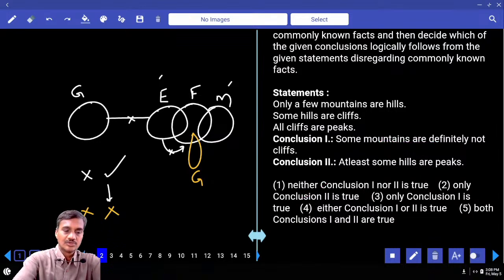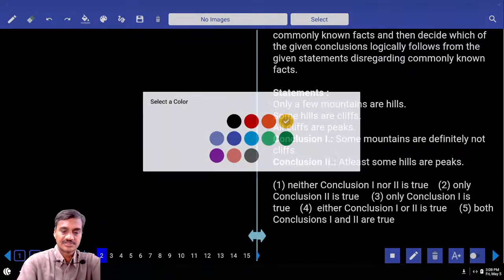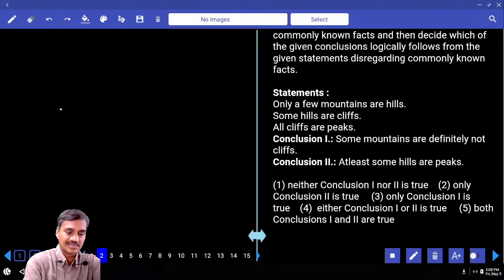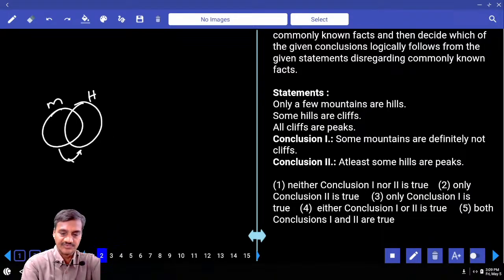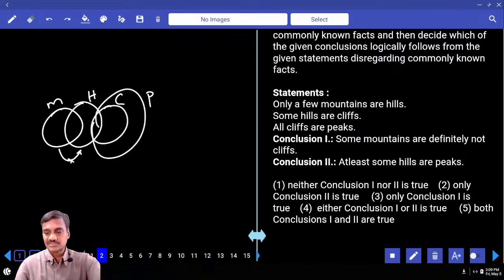Then second, only a few mountains are hills. Only some of the mountains are hills but not all. And in the same way, some hills are cliff, hill and a cliff. All these cliffs are what? All cliffs are peak. And the first conclusion, some mountains are not cliff. No mountain is a cliff, so some mountains are not cliff is also true.